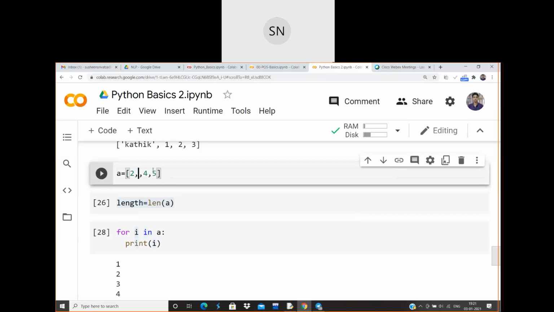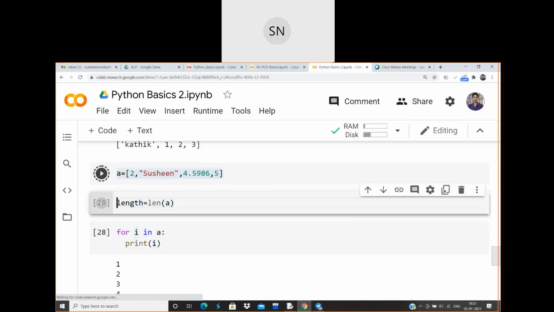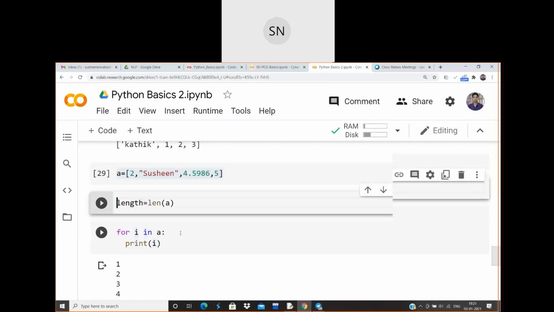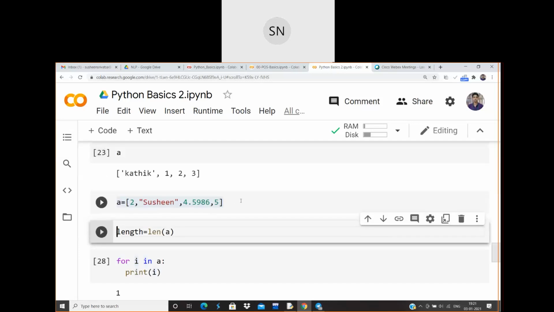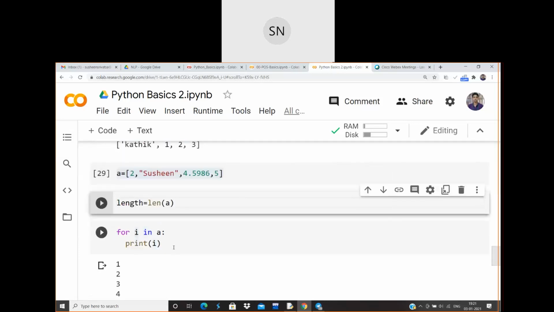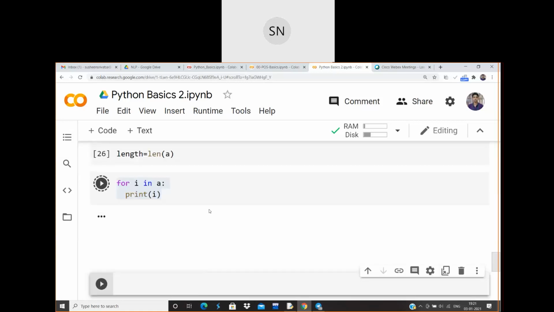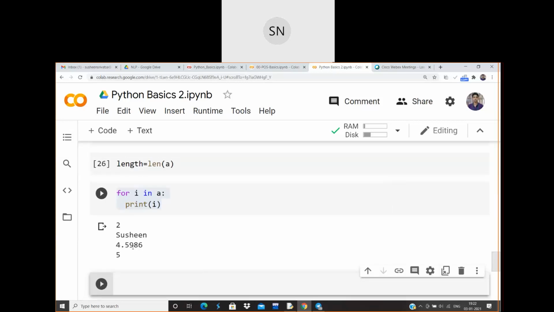Let me start with this one. Let me add some strings and float values also. And if I execute this one, as we have discussed, I will be pointing towards 2 in the first iteration. Then I will be taking the value of Sushin, then the value of 4.5986, and then the value of 5. Okay, let me execute this. See, 2, Sushin, 4.5986 and 5. So did you see the difference I'm telling?